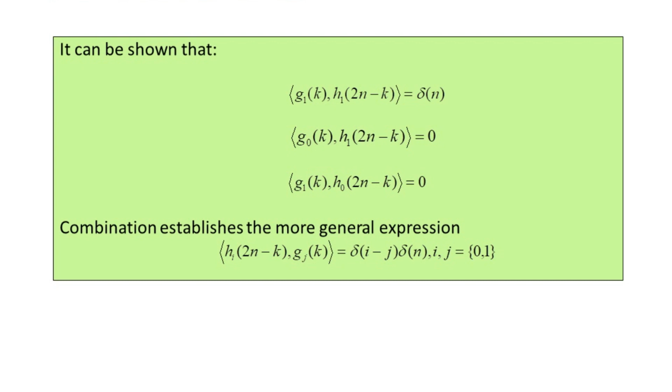Here the filter banks are satisfying this condition, and if this is true, then we can say that this is bi-orthogonal.